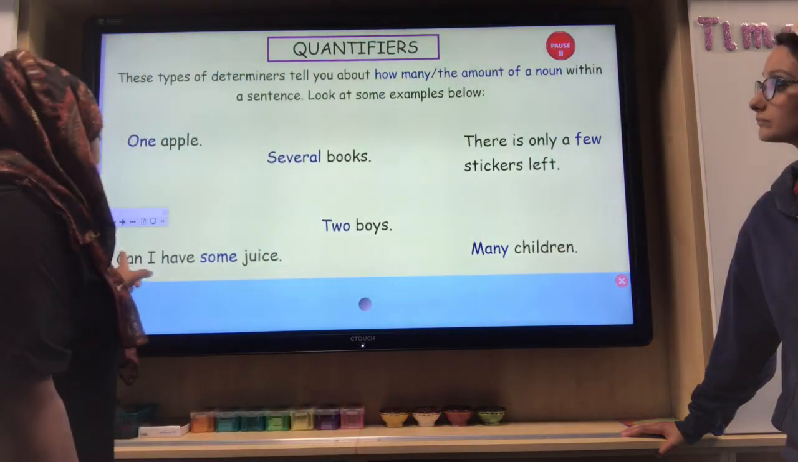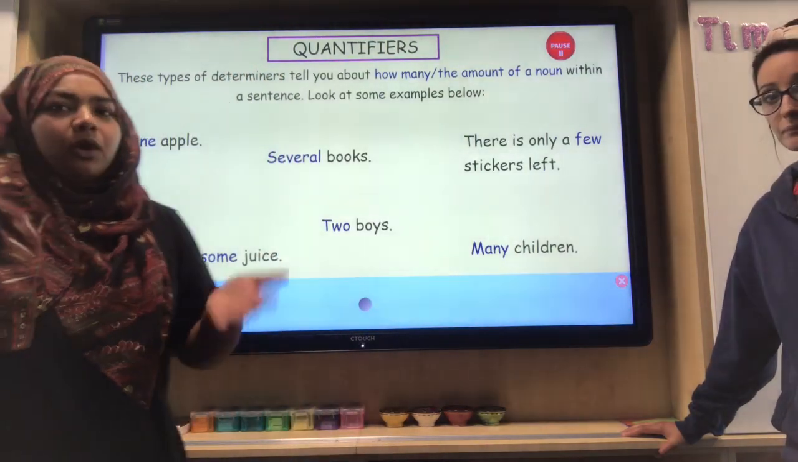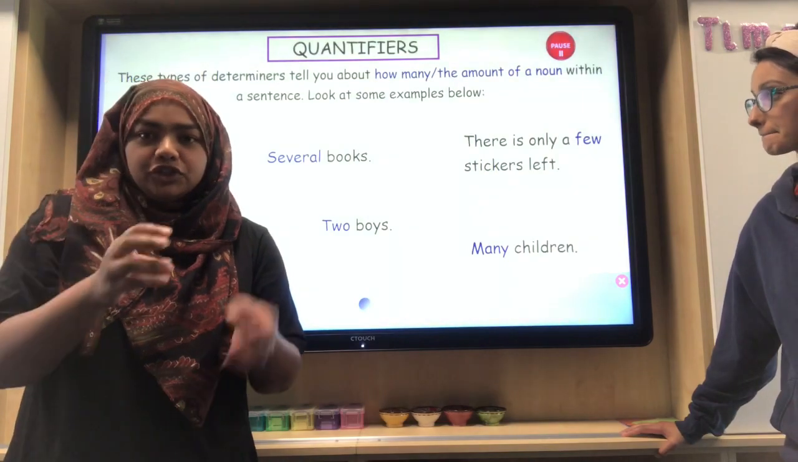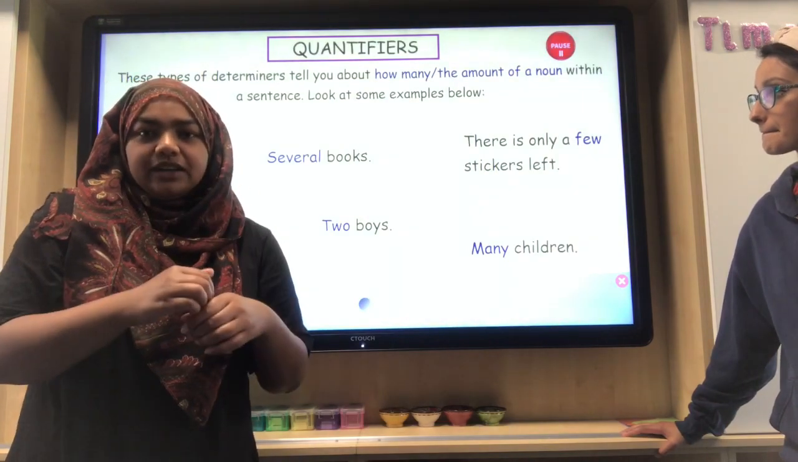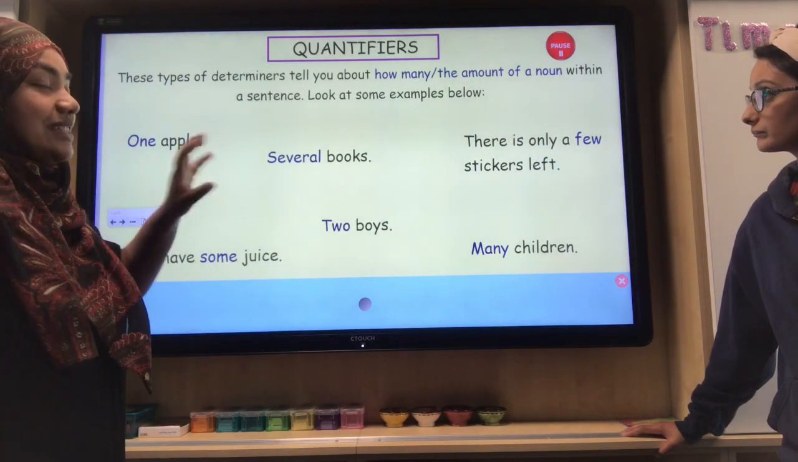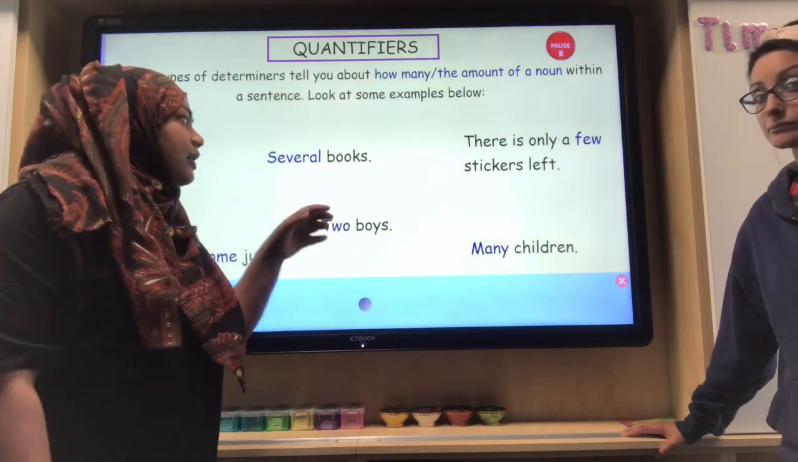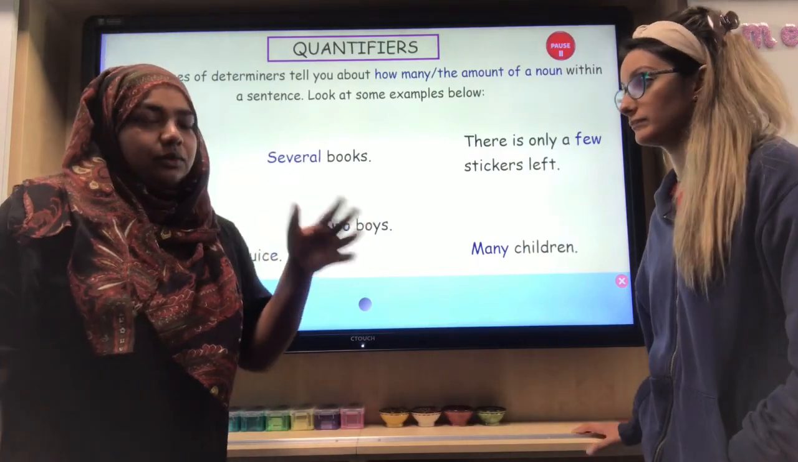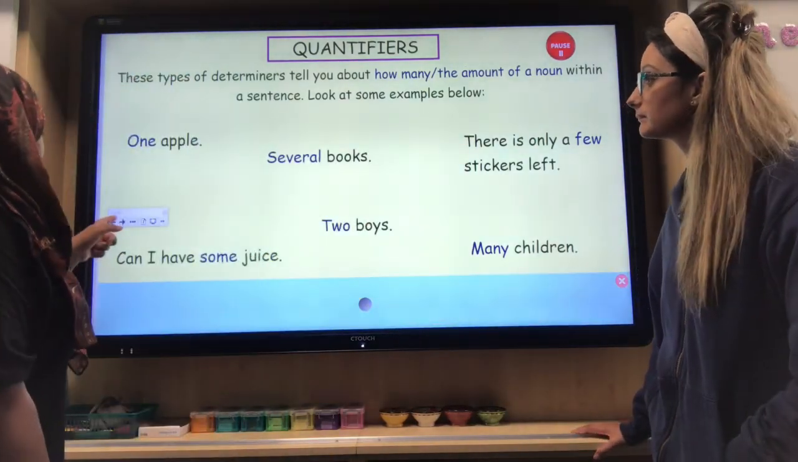So if you look at, can I have some juice? You don't want the whole carton of juice. That's not what it's asking for. You just want a tiny bit from that particular carton, okay? So quantifiers are really important in identifying and really highlighting the amount you want or the amount of a noun. Okay? Right. Do you get that? Yep. Good.